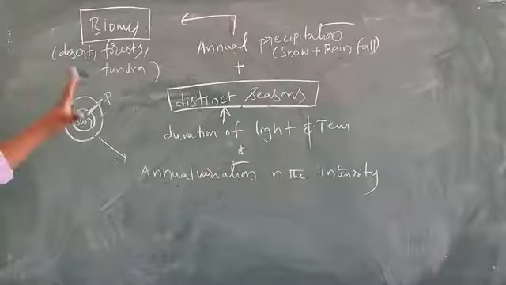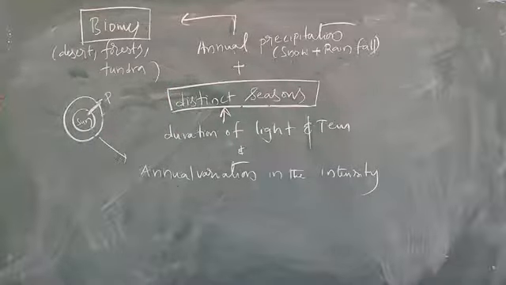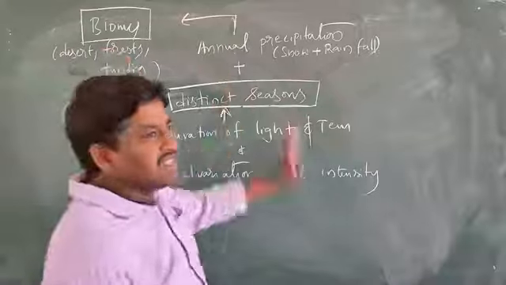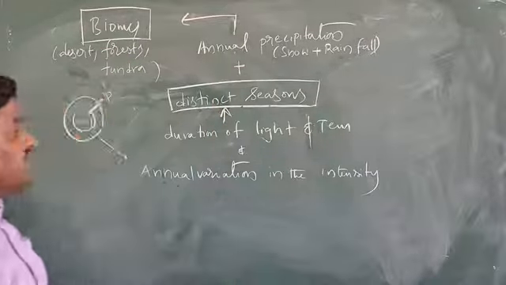What is meant by biome? A biome is a large community of plants and animals that occupy a vast region.